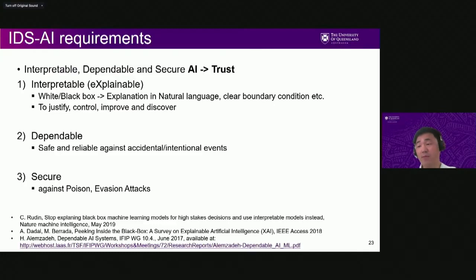I limited myself to poison and evasion attacks, but they can be extended to other types of attack, such as Trojan and model extraction attacks as well. And if we are able to make an interpretable, dependable, secure intrusion detection system, then we may be able to trust it and use it.